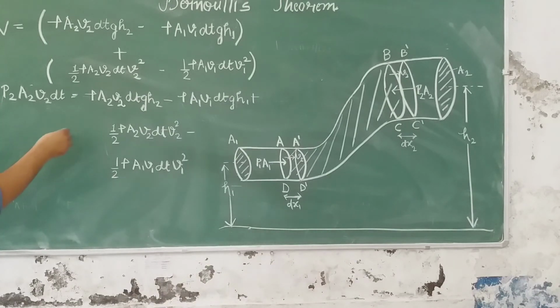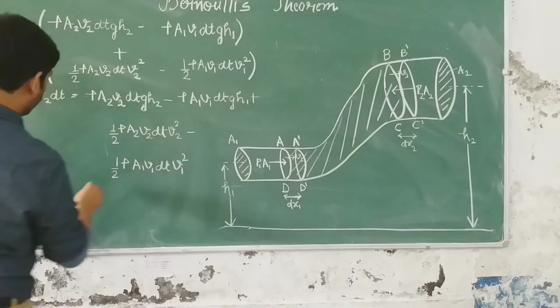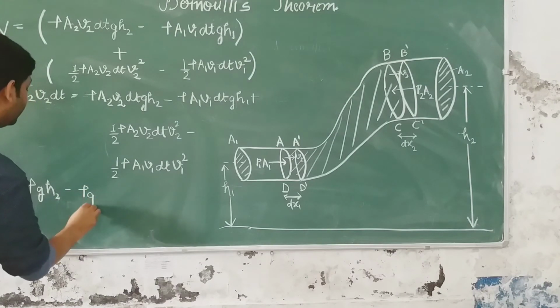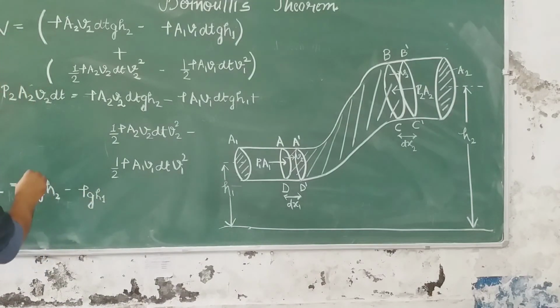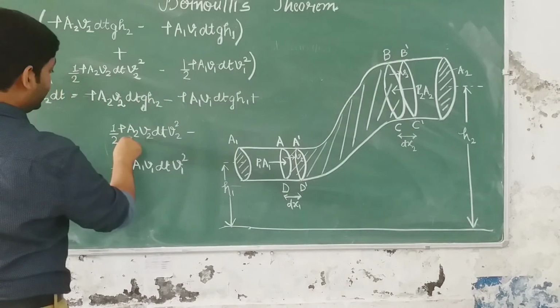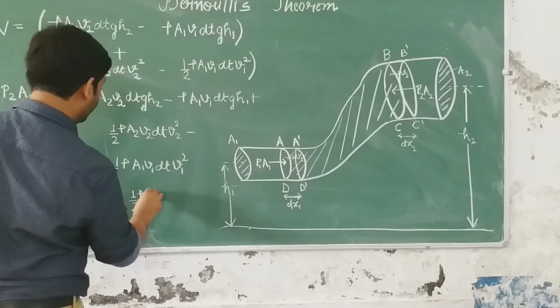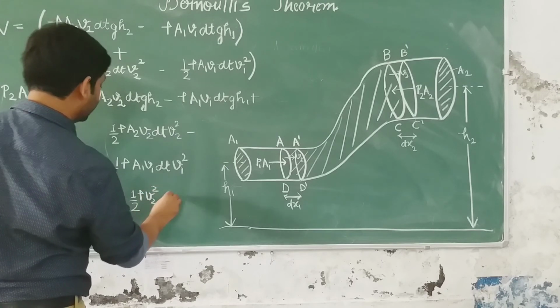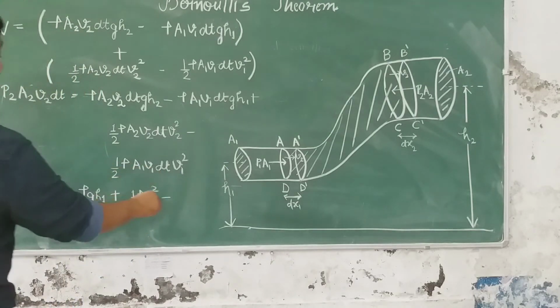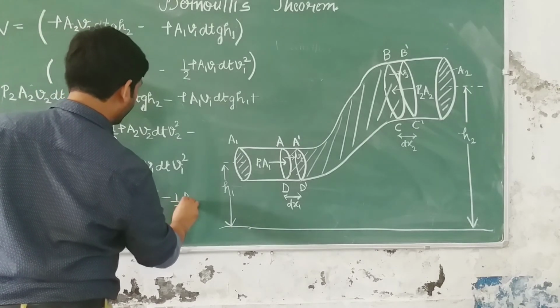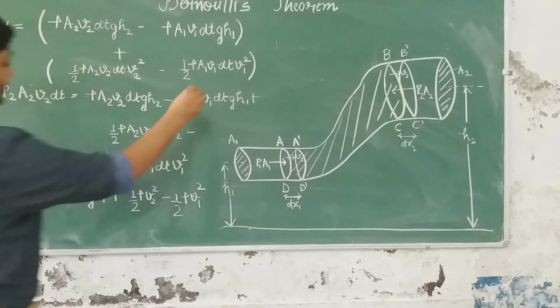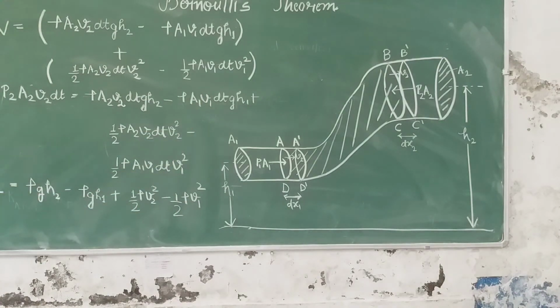P1 minus P2 will be equal to A2 V2 dt, that this will be cancelled and we will be left with rho g h2, ठीक है, and here we will be left with rho g h1 minus of rho g h1, ठीक है, plus A2 V2 dt is cancelled, we will be left with half rho V1 square. Fine. So this is the final equation that we will get.